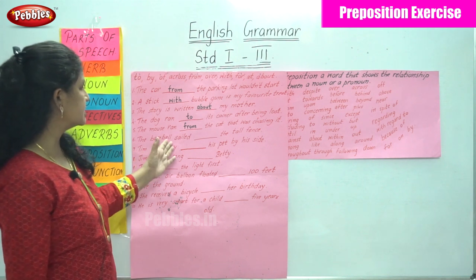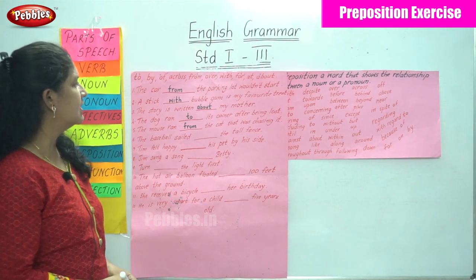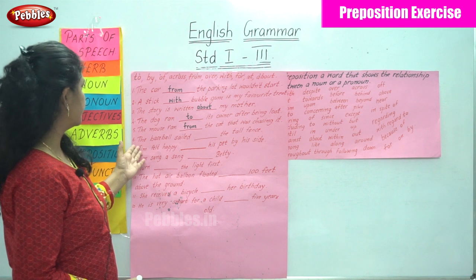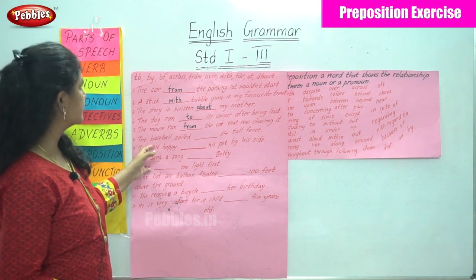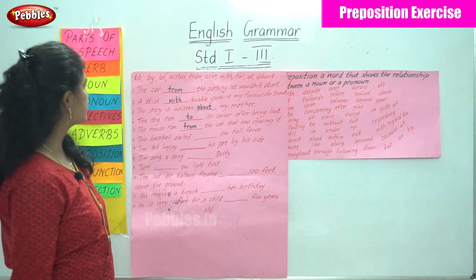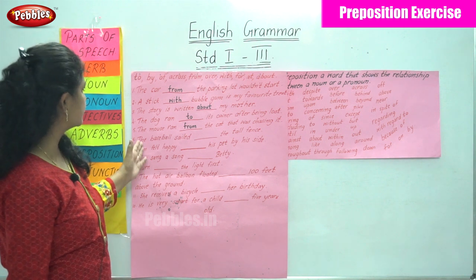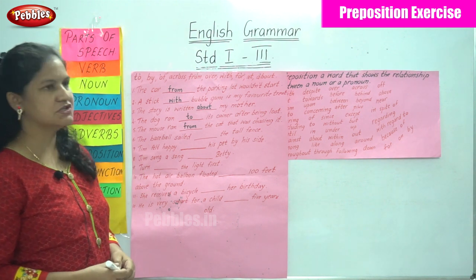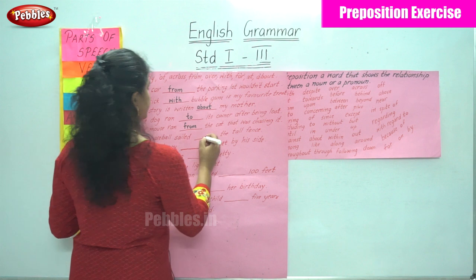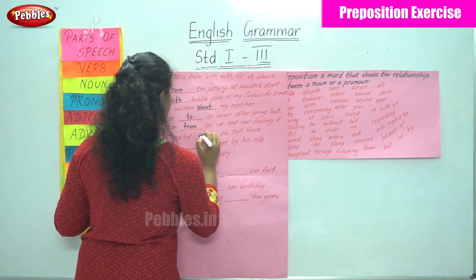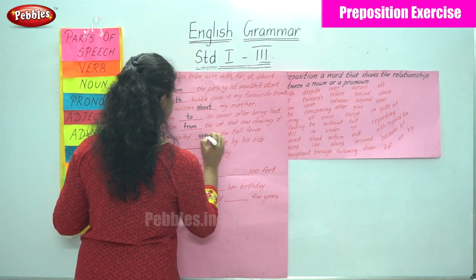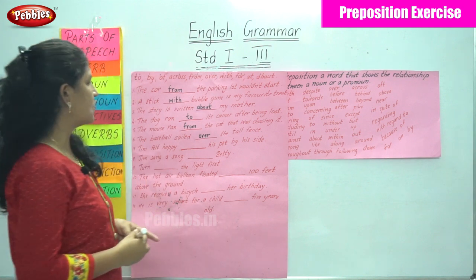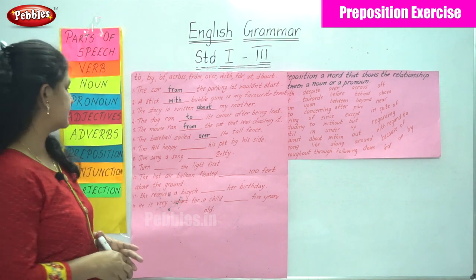The baseball sailed dash the tall fence. So I make use of the preposition over. The baseball sailed over the tall fence. So I use the preposition over. The baseball sailed over the tall fence.